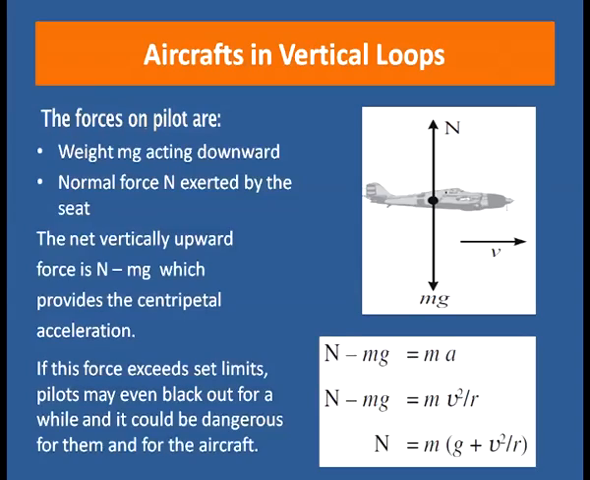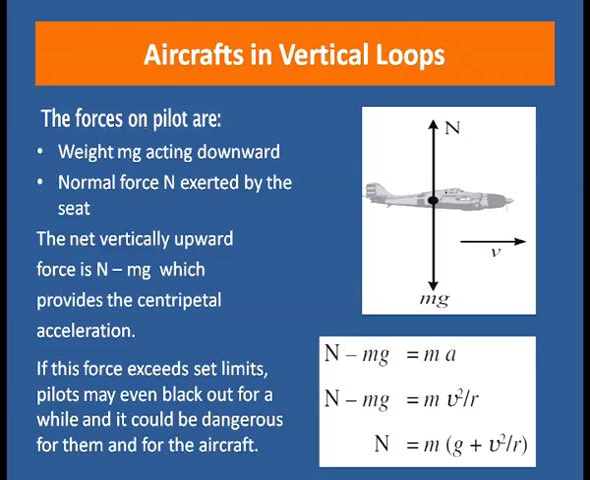Suppose an aircraft is moving in a vertical loop. In that case, the forces on the pilot are weight mg, which is acting in the downward direction, and the normal force n exerted by the seat, which is in the upward direction. So, what is the net force on the pilot? The net vertically upward force is n minus mg, and this force provides the necessary centripetal force or the necessary centripetal acceleration.